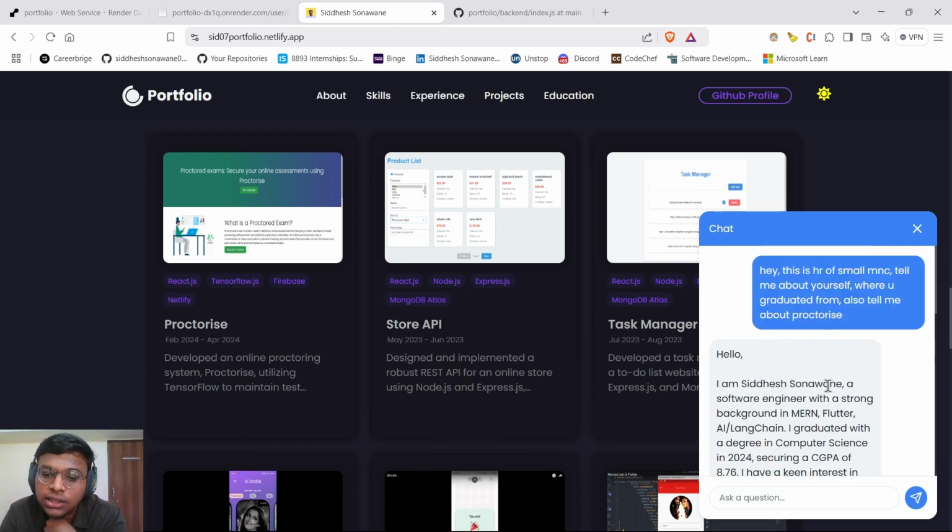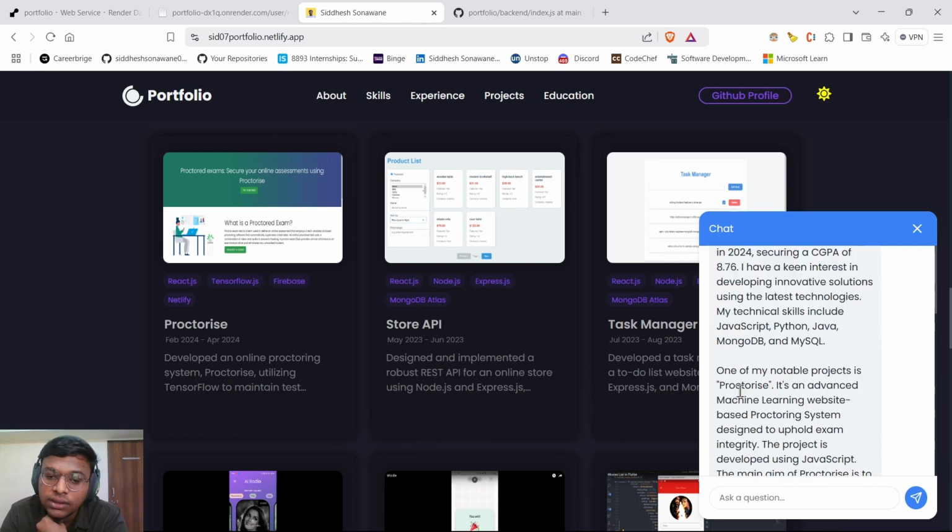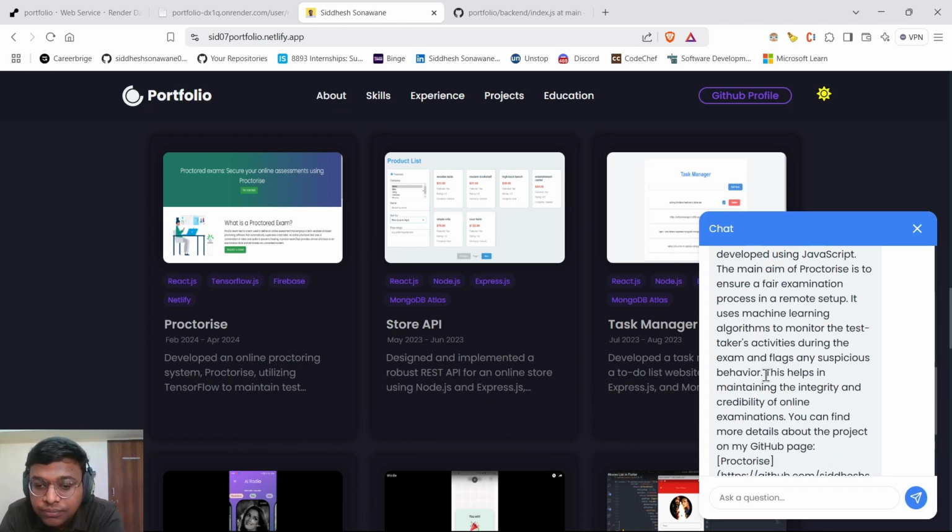So hello, I'm Siddesh, software engineer. This is my skills, my passed out degree with the CGPA, and then this is information about my project. So the main aim of Proctorize is to ensure a fair examination process in a remote setup.